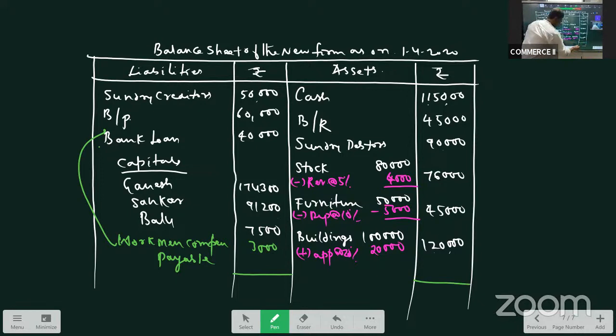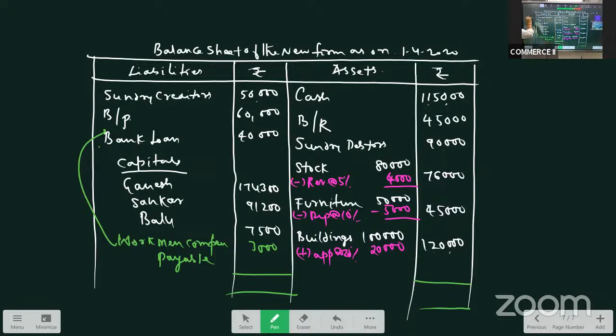So what is the total, you see? 50, 60, 150, 250, 324, 325, 426, 4 lakh 150.